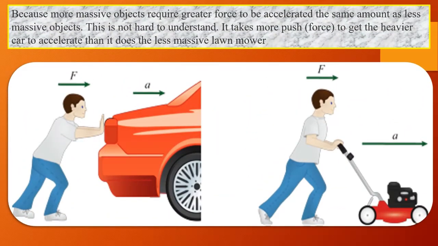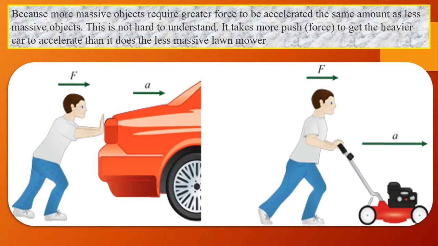Now, this example is very easy to understand about mass, velocity and acceleration, because more massive objects like the car require greater force to be accelerated. This means if I want to move this car at a particular speed, I have to apply too much force because the mass is more there, right? Whereas if you see a lawn mower, the one which we use to cut grass, I will require less force to move it. Why? Because that lawn mower actually has a very small mass compared to that of the car.